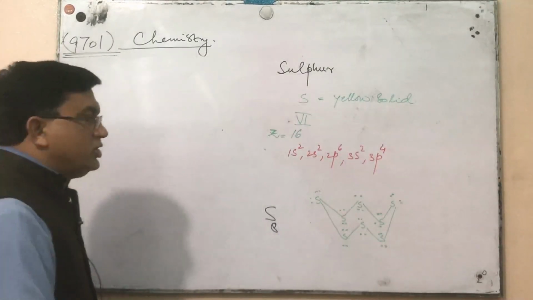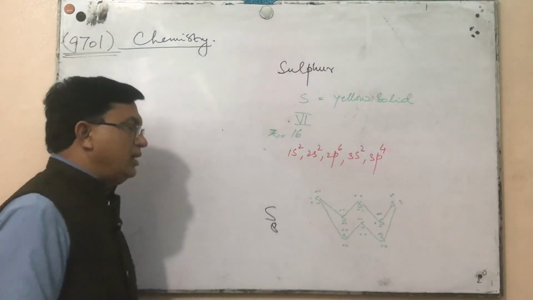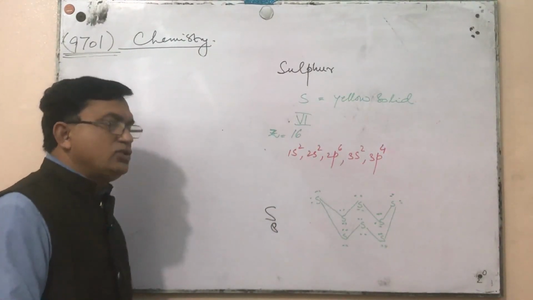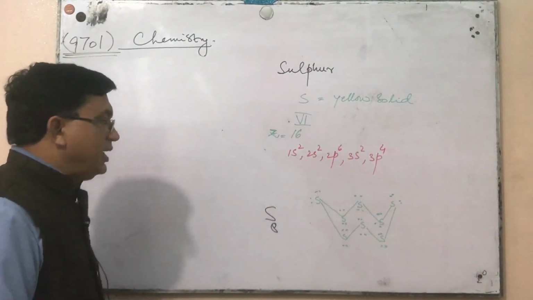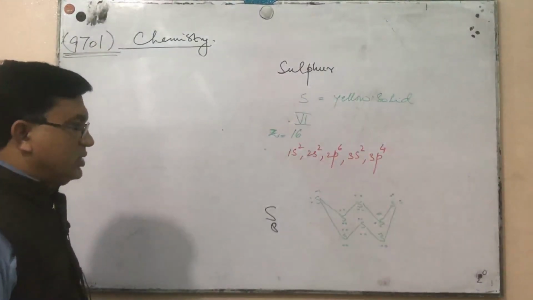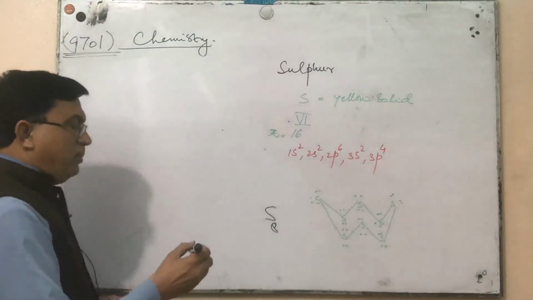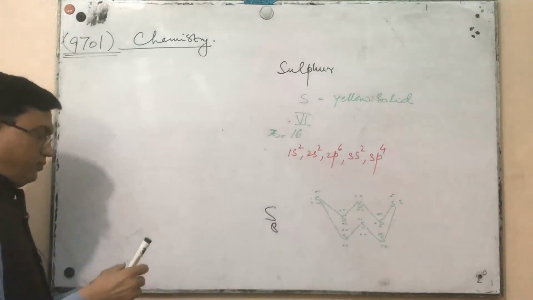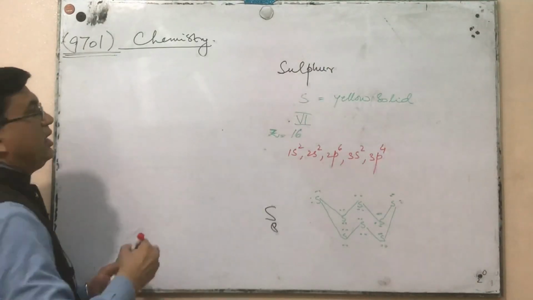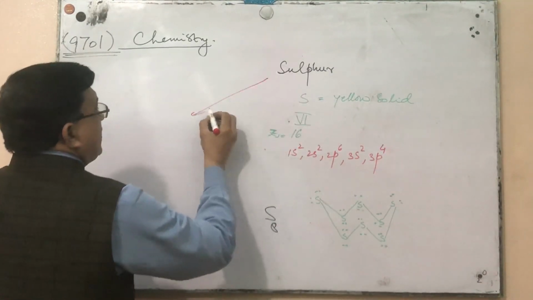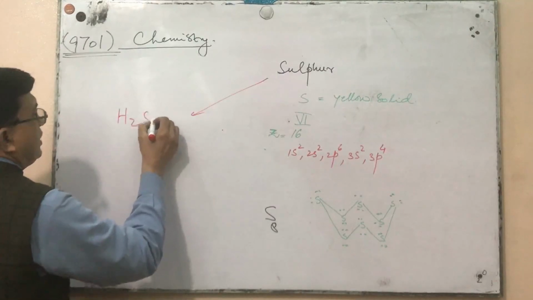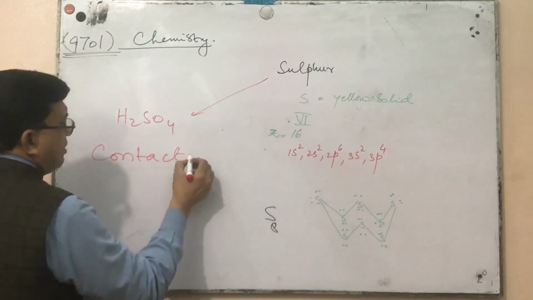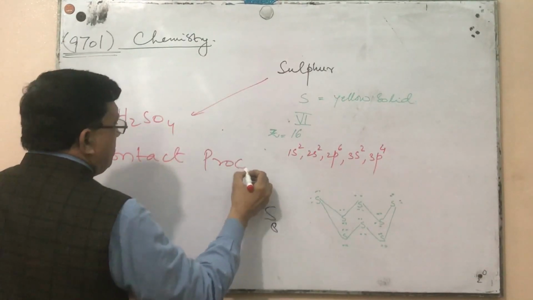Sulfur burns in oxygen producing sulfur dioxide, and this sulfur dioxide, again in the presence of oxides of nitrogen, can be converted into sulfur trioxide. The most important product which is produced from sulfur is sulfuric acid, H2SO4, by the contact process.